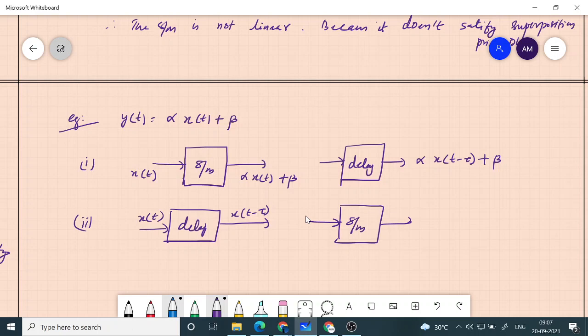So what will it do? It will just multiply whatever input it gets and then add beta. Okay, so as you can see, both are same. Therefore the system is time invariant.